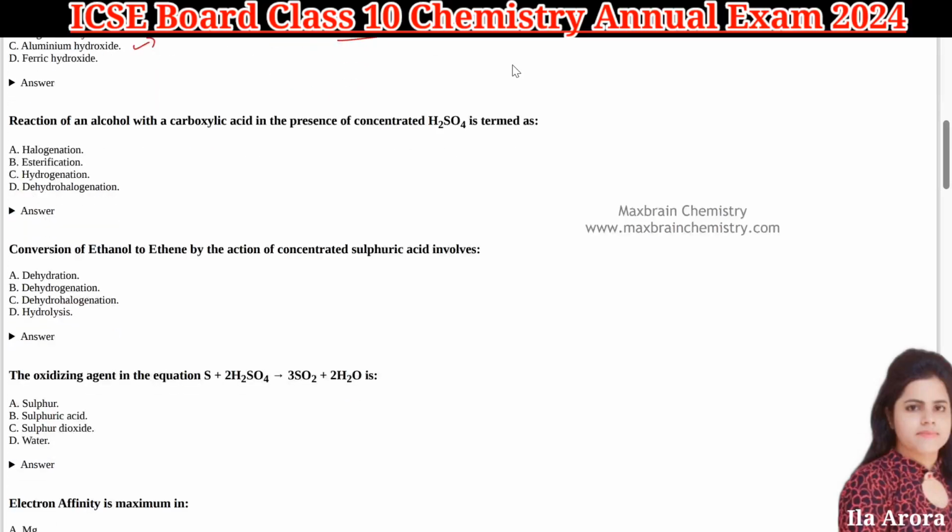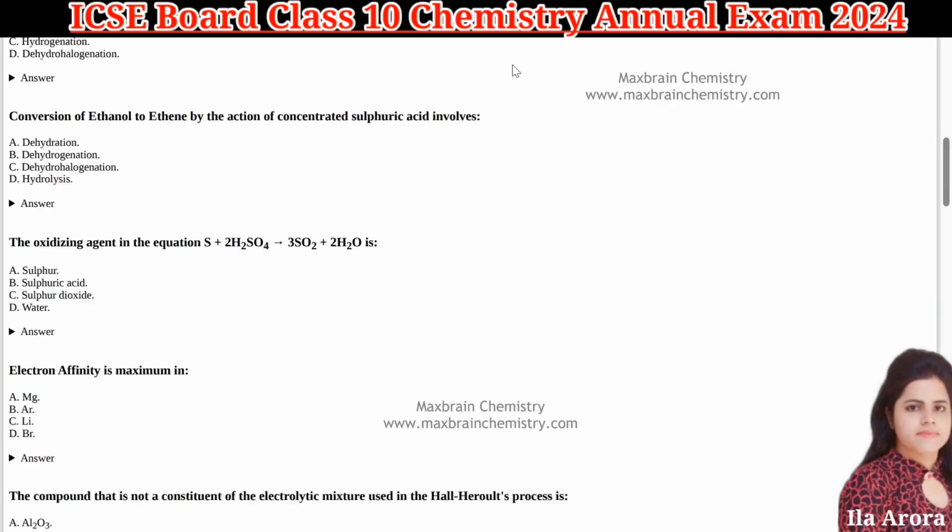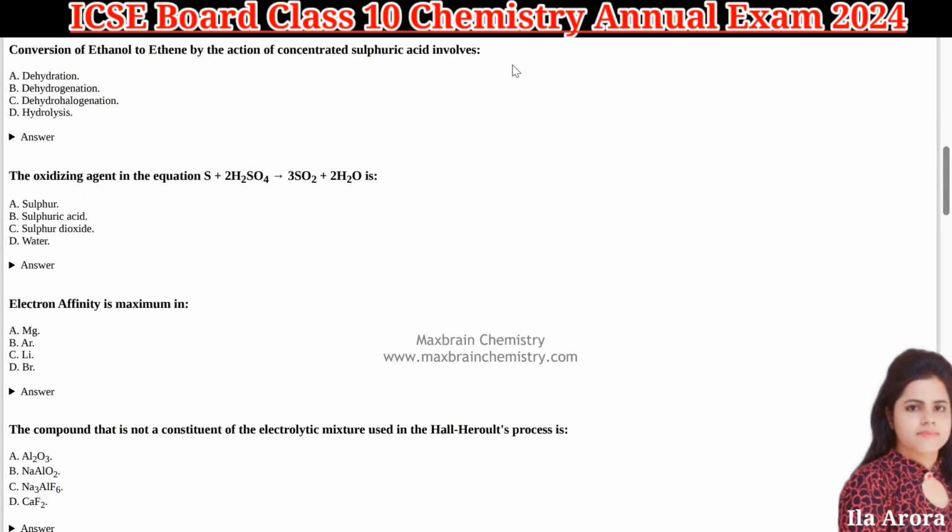Next is reaction of an alcohol with a carboxylic acid in presence of concentrated H2SO4. So here we will get a sweet smelling compound that is called ester, and that is why it is called esterification reaction. Next is conversion of ethanol to ethene by the action of concentrated sulfuric acid involves. When you have ethanol C2H5OH and you take concentrated H2SO4, it will do dehydration and you get your ethene. So answer will be dehydration.